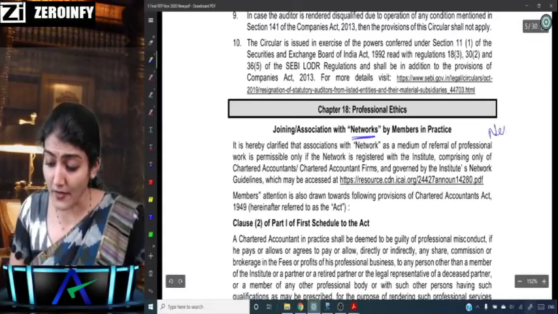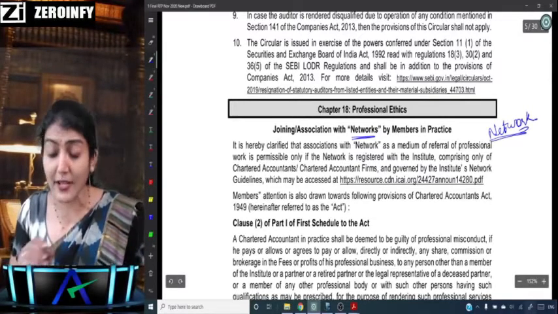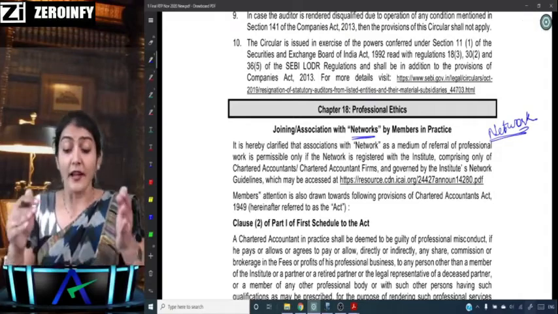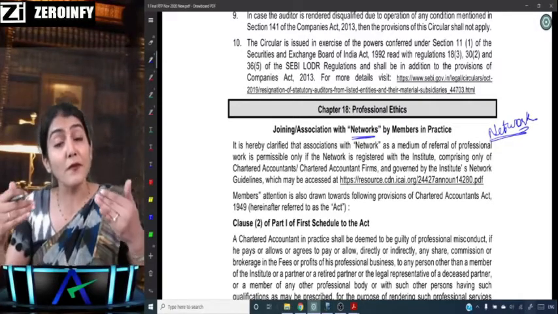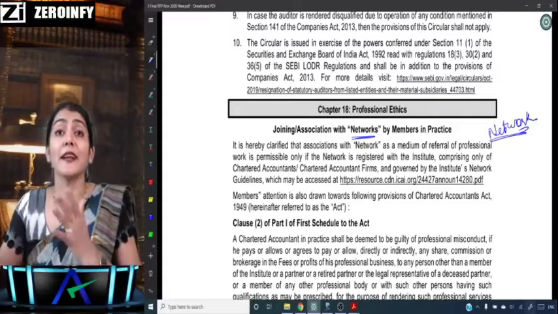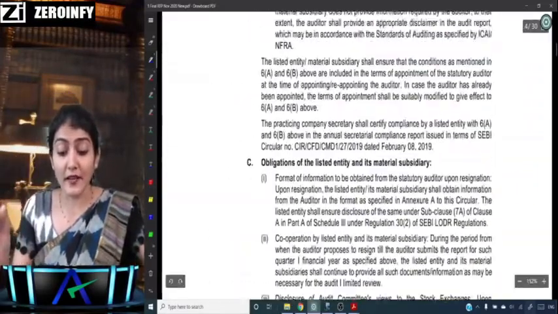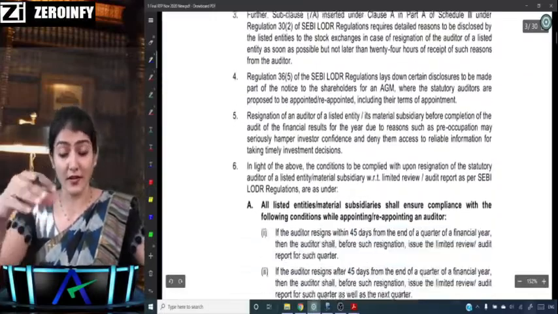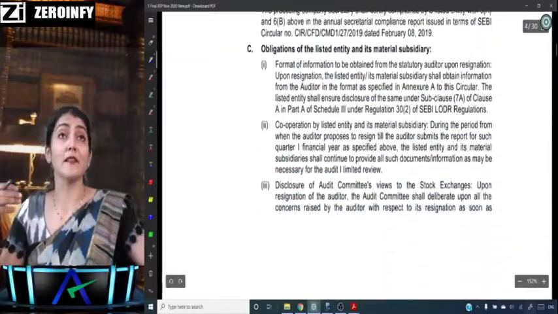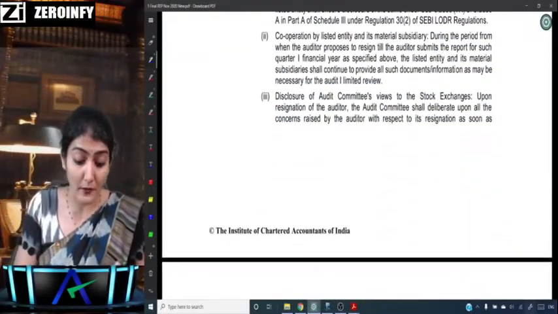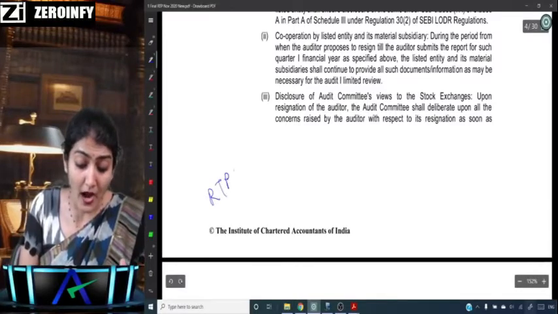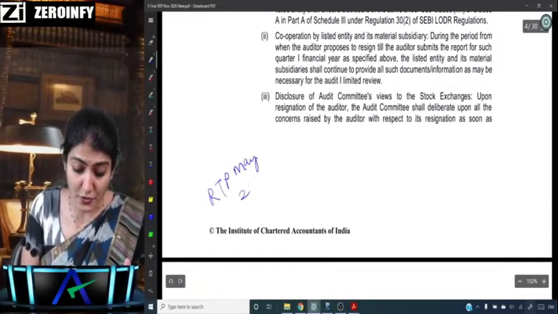Now CA firms can constitute a network and register a network with the ICAI. These two amendments were also there for the May 20 exams. The SEBI LODR regarding the resignation of the statutory auditor and the networking by the CA firm, these two amendments were also there in the RTP May 2020.